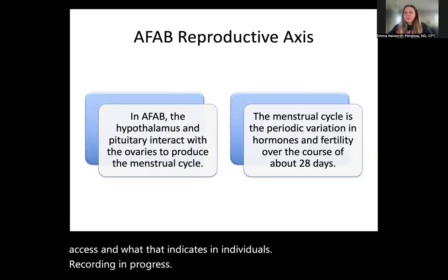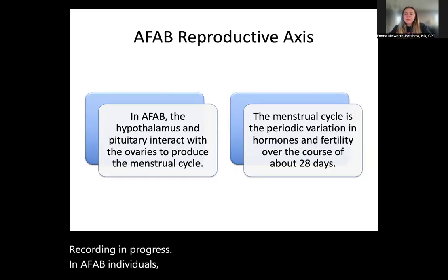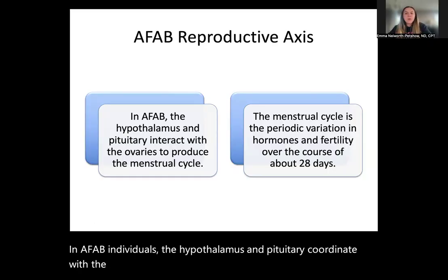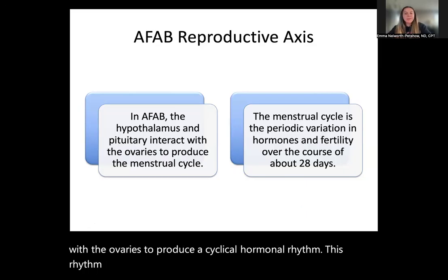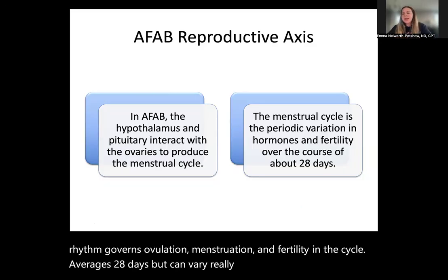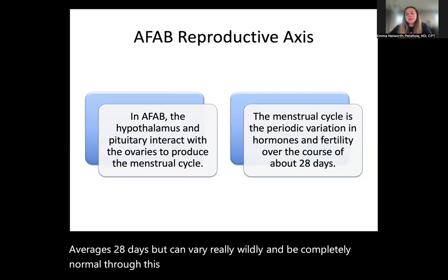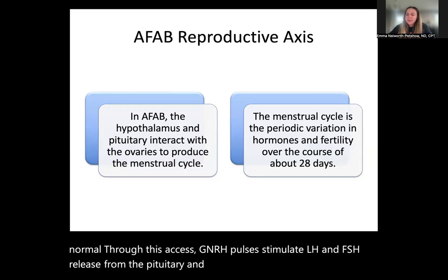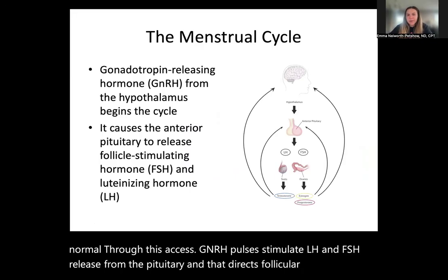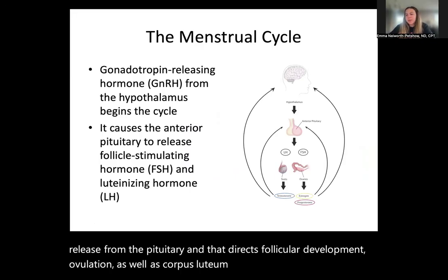In AFAB individuals, the hypothalamus and pituitary coordinate with the ovaries to produce a cyclical hormonal rhythm. This rhythm governs ovulation, menstruation, and fertility, and the cycle averages 28 days, but can vary really wildly and be completely normal. Through this axis, GnRH pulses stimulate LH and FSH release from the pituitary, and that directs follicular development, ovulation, as well as corpus luteum function and formation.